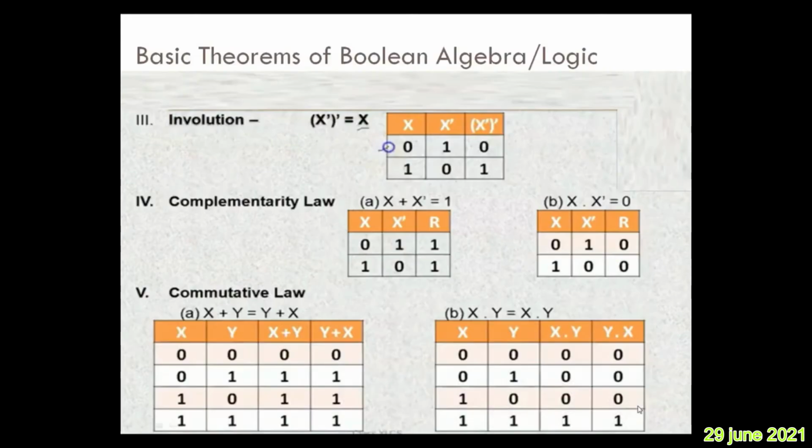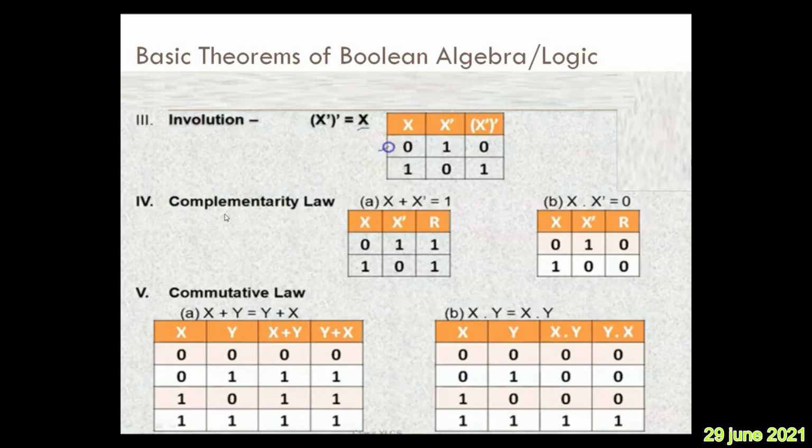The next law is involution. The complement of a complement is the variable itself. If x is a given Boolean variable, the complement of its complement is x. Suppose I want to say false, I will say not true. So not true is false. Not of not true is once again true, isn't it? Because the inner not true is false, and the outer not false will be true again. So not of not true is true only. Similarly, not of not false is false only. That is what we call the involution law.